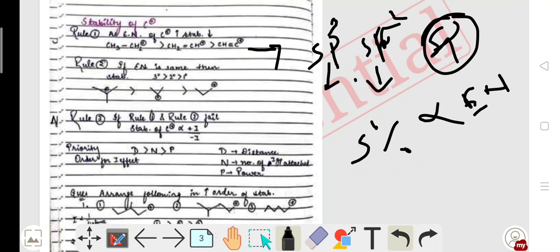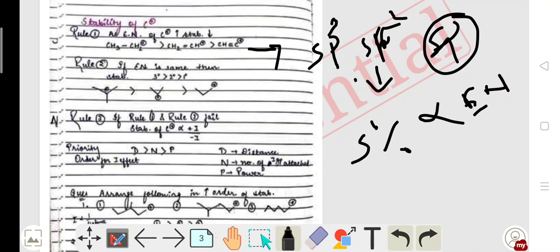So sp hybridized has a higher percentage of s character, so electronegativity is high, and the order of stability is less. So the order of stability is sp3, then sp2, then sp. Then comes the second rule.